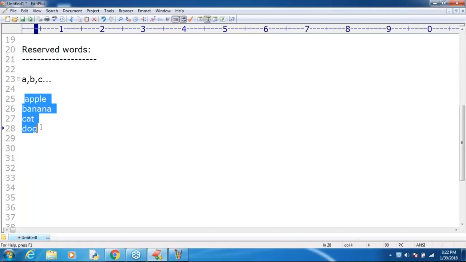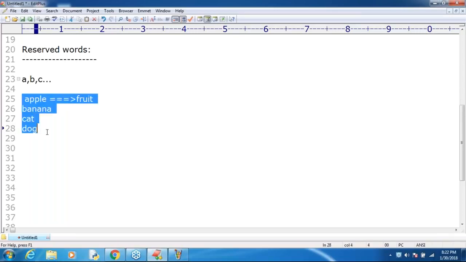This word is reserved to represent some kind of fruit. Remember, banana is also one type. Cat, this word is reserved to represent one type of animal. Are you getting that? One type of animal. Sir, in English, how many reserved words are there?